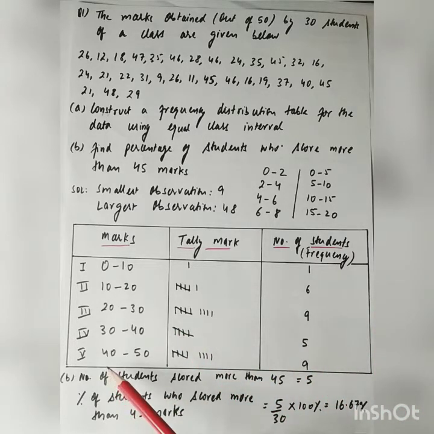In the same way, for the fifth class interval, we will be taking observations from 40 to 50. I will get 9 observations. I will write 9 tally marks. 1, 2, 3, 4, 5. 1, 2, 3, 4. And I will write 9 here.